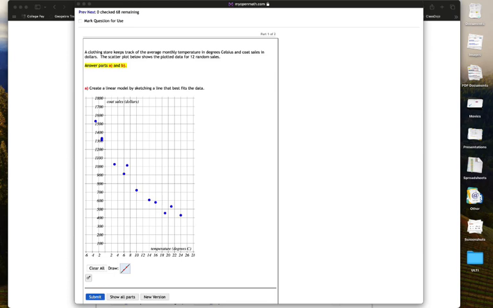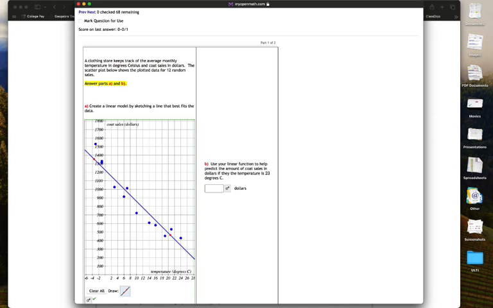In this problem, we are asked to create a linear model by sketching a line that best fits the data. So we're trying to draw a line of best fit. Now remember, when we are trying to create a line of best fit, what we are trying to do is draw a line that is as close as possible to most, if not all, of the points. So to me, that looks like a good line of best fit.